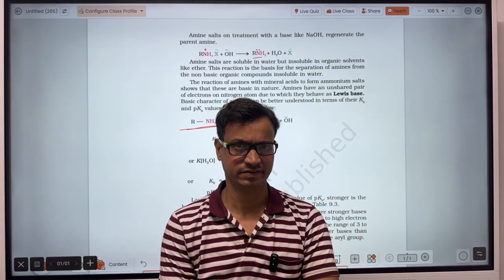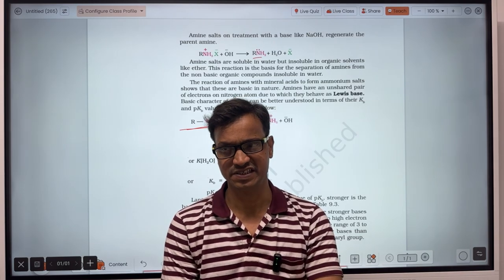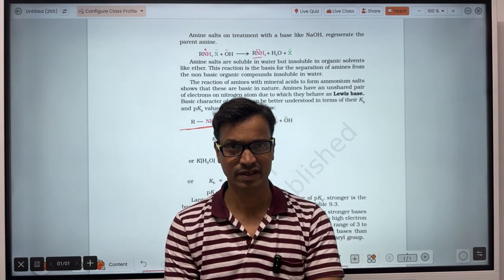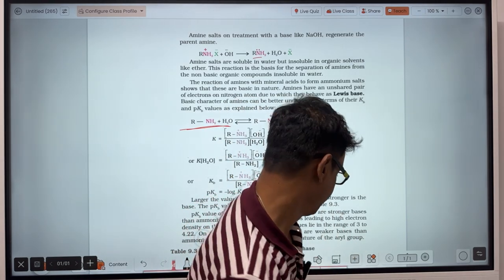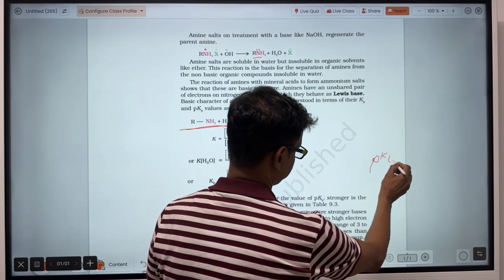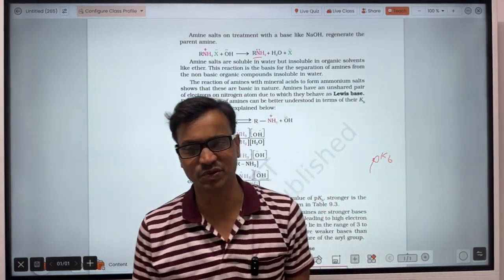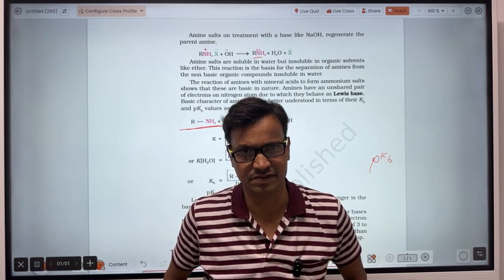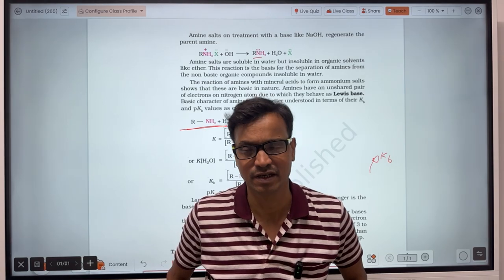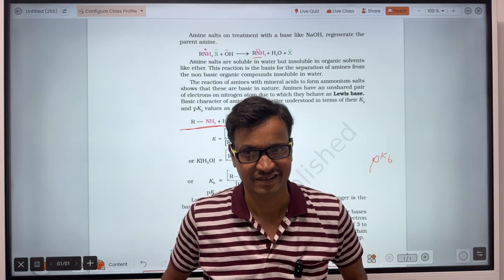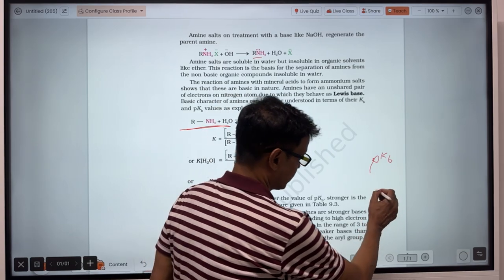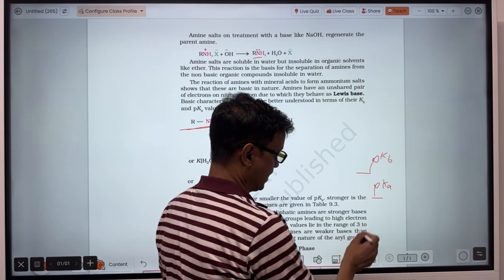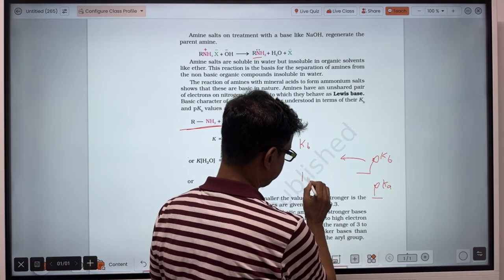That can be calculated. If you have to calculate which one is more acidic or more basic, then we compare their pKb value. If you have to compare the acidic strength of two acids, which one is more acidic, which one is less acidic, and by how much, then you have to compare their pKa. Two processes here, pKb and pKa, as well as Kb and Ka.